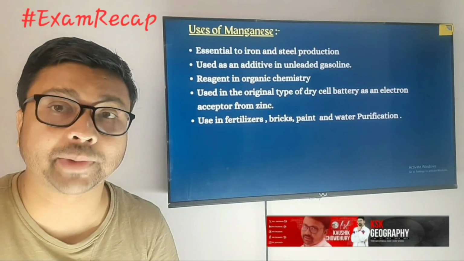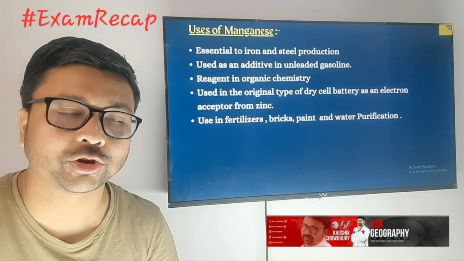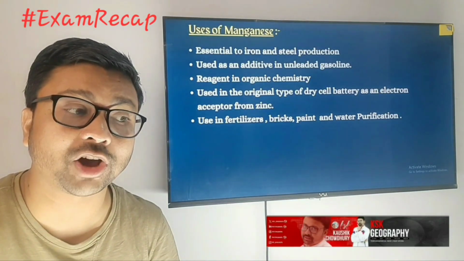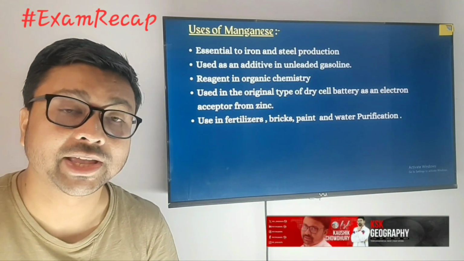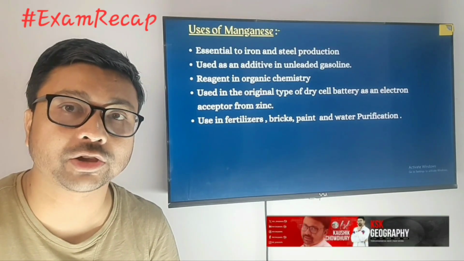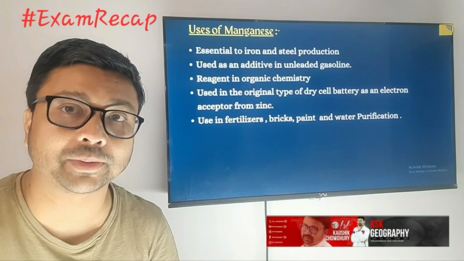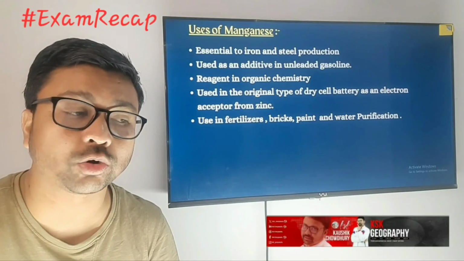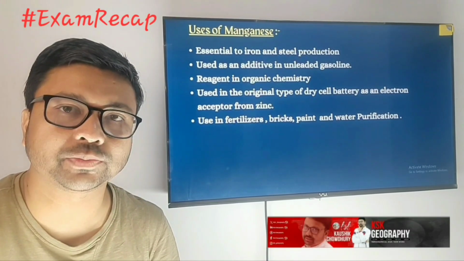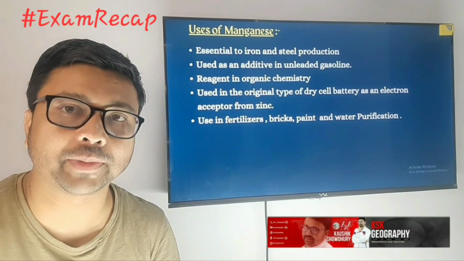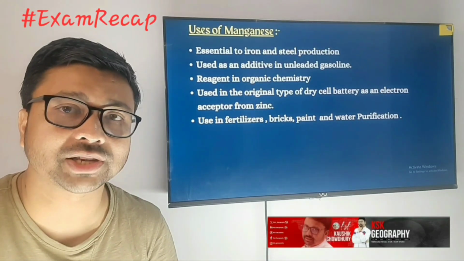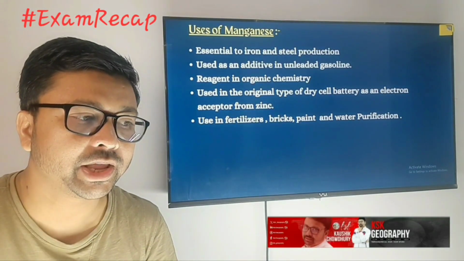Next you need to focus on the uses of manganese. A very commonly asked question is the distribution of iron ore, the uses of manganese and the uses of copper. So let's talk about the uses of manganese. It is very essential for steel production. Remember, iron ore is very good, it has strength, but the problem is that it rusts. Here is the role of manganese. If we use 10% manganese in the iron, it will make a steel alloy. And remember that steel is rust free, right? For rust resistance we require manganese.